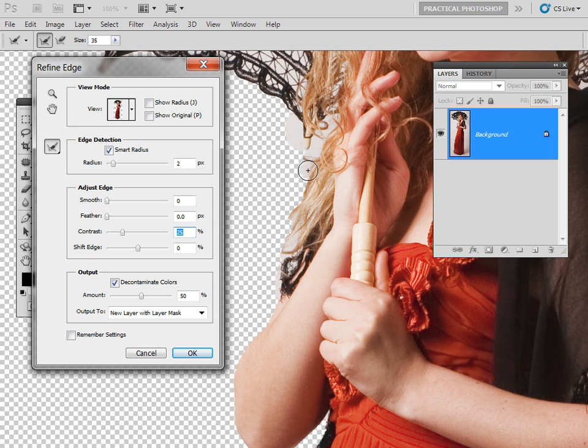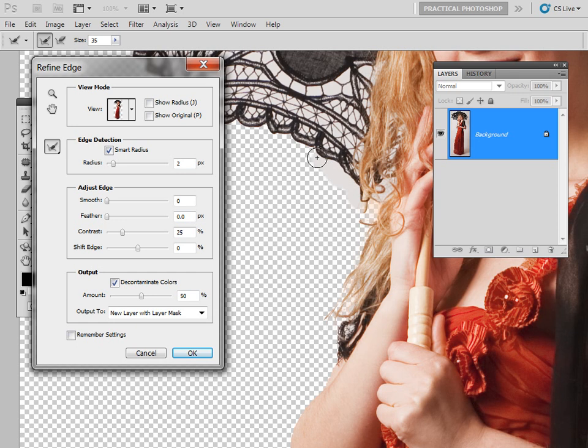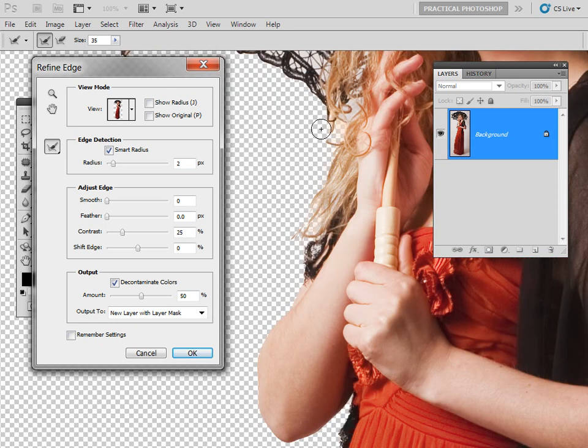Can you just see what's happening? A bit of the hair is coming back, and let's just let go and see what happens. And you can see how that has really refined that edge. So what I'm going to do is go around, just painting on the background, and it's just getting a little bit crisper.